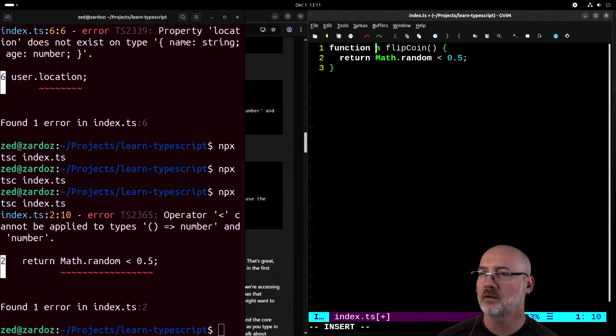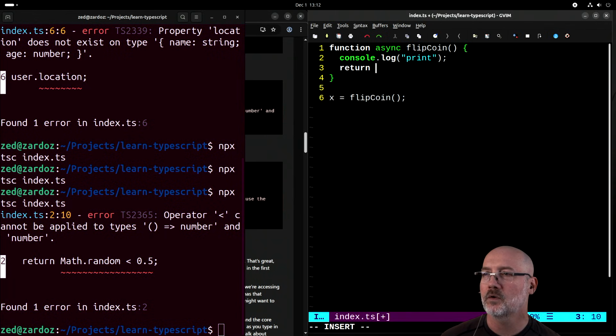Let's do async here. Okay, and then down here, let's do x equals flip coin. Oh, and we have to return something. So return, let's return hello.